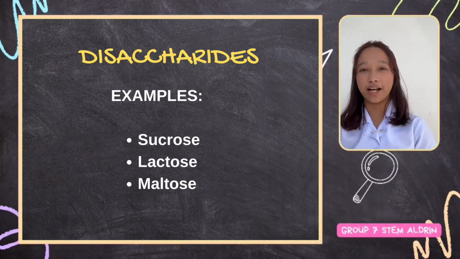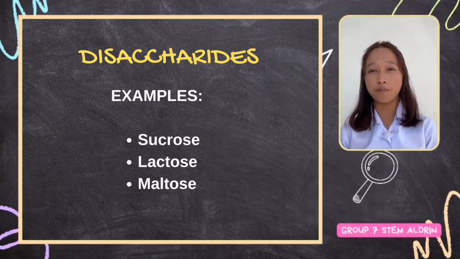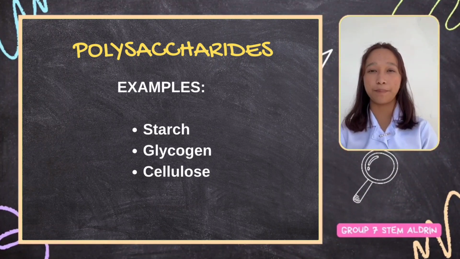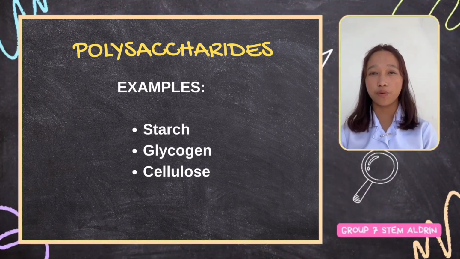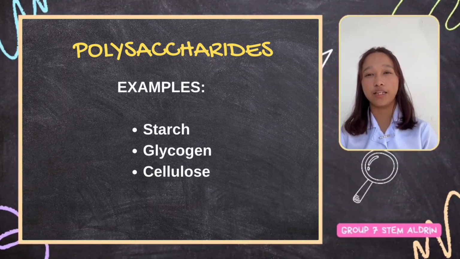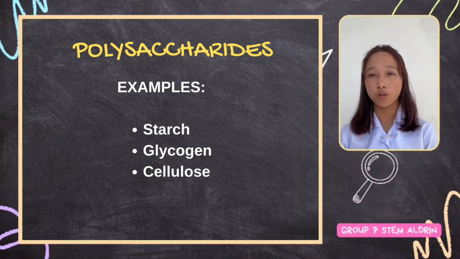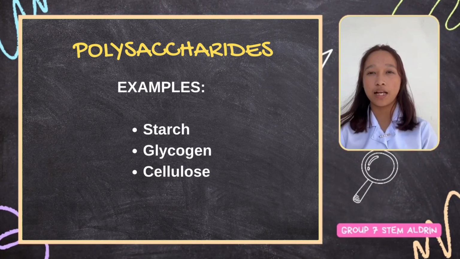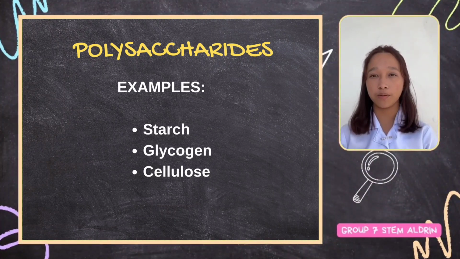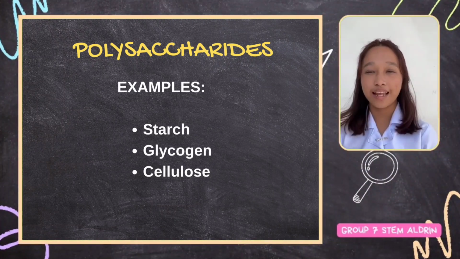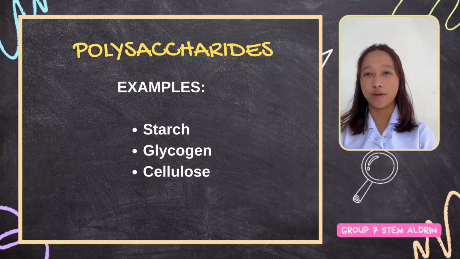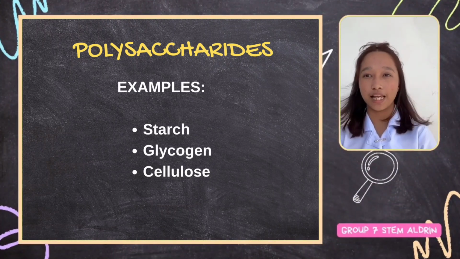Lastly, polysaccharides. Starch. It is a common storage form of carbohydrates in plants found in seeds, tubers, and roots. Glycogen. It is a primary storage form of glucose in animals and is mainly found in the liver and muscles. Glycogen serves as a readily available energy reserve in animals. And last, cellulose. It is the main structural component of plant cell walls. Cellulose provides strength and rigidity to plant cell walls.